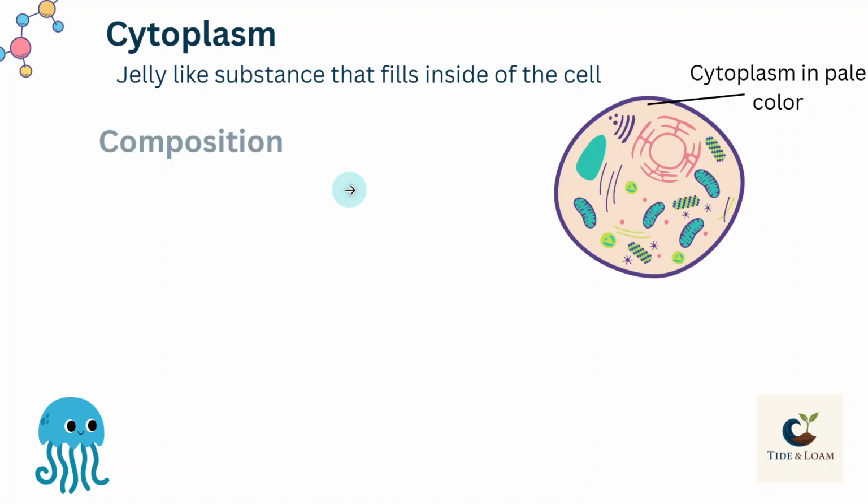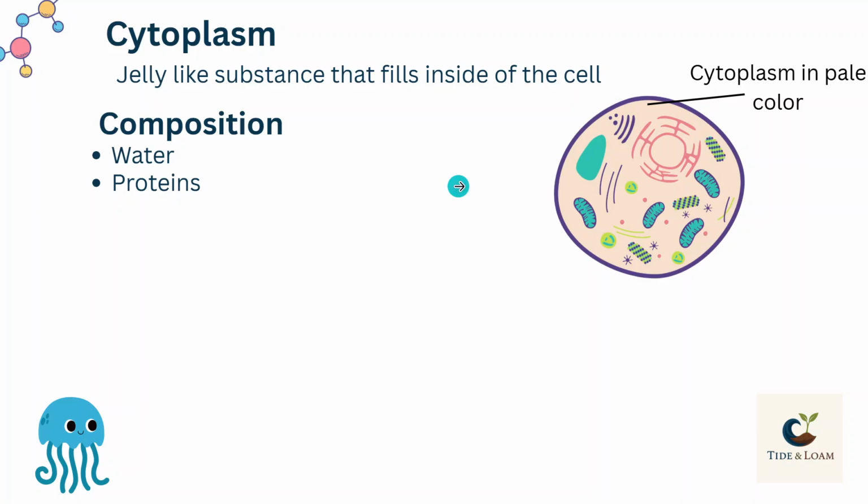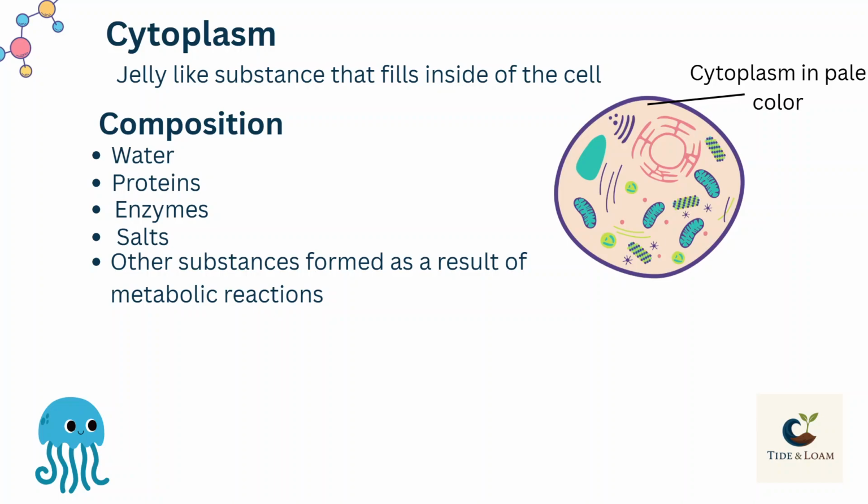Let's study its composition. The first component of the cytoplasm is water. So it is majorly water, but water is not as thick as jelly. So what makes cytoplasm as thick as jelly? So these are proteins, enzymes, salts, and other substances formed as a result of metabolic reactions. So cytoplasm is primarily water, but its thickness, its jelly like nature is due to proteins, enzymes and salts, and the substances that are formed as a result of metabolic reactions.